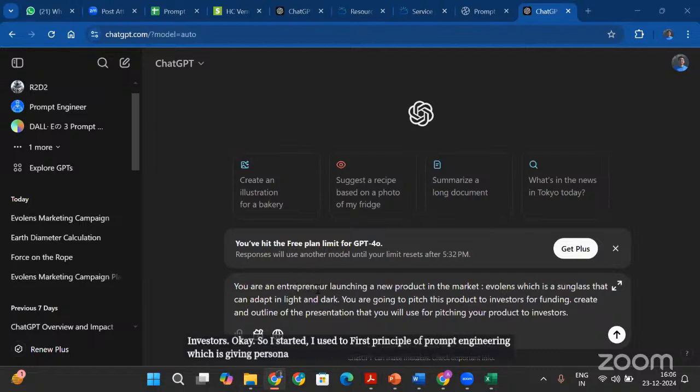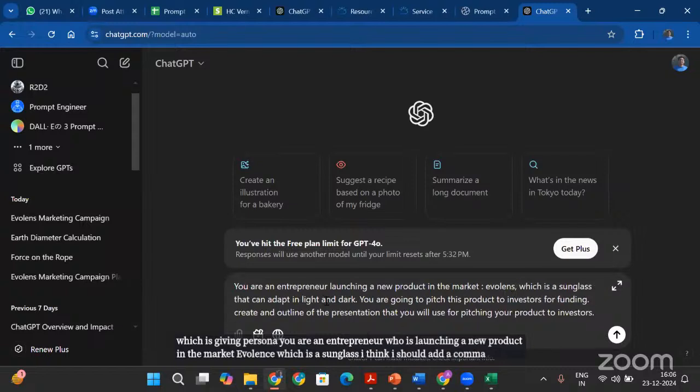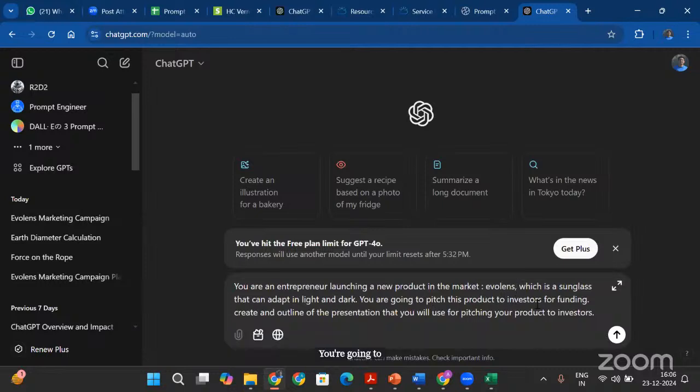You are an entrepreneur who is launching a new product in the market, Evo Lens, which is a sunglass. I think I should add a comma here, which is a sunglass that can adapt in light and dark. You are going to pitch this product to investors for funding. So I'm specifying what it needs to create. It needs to create an outline of the presentation that you will use for pitching your product to investors.